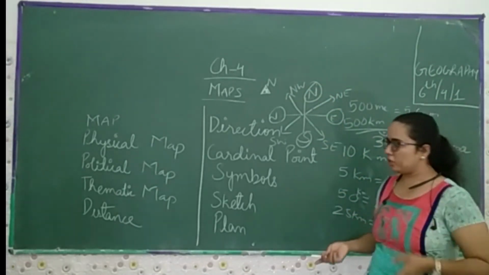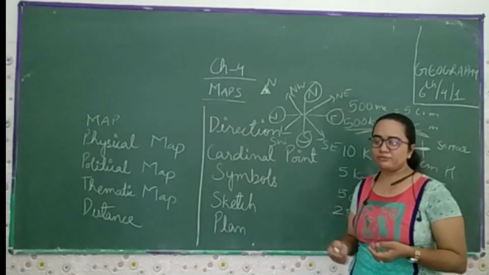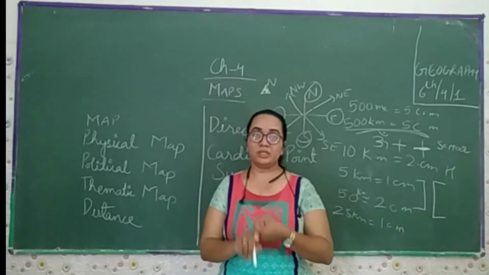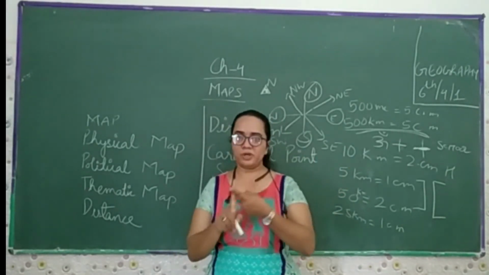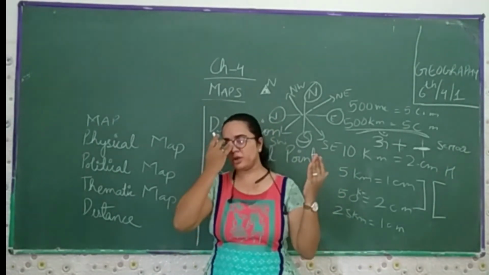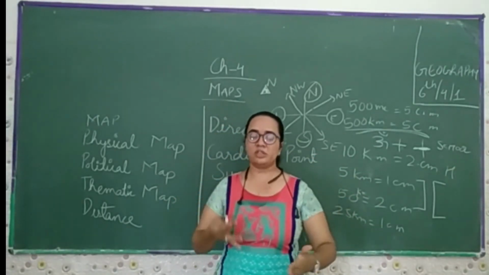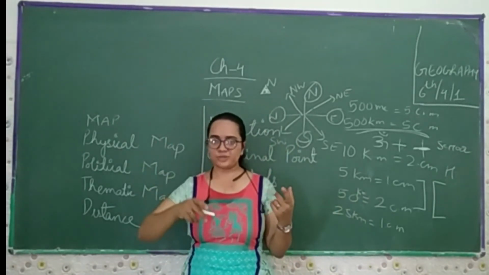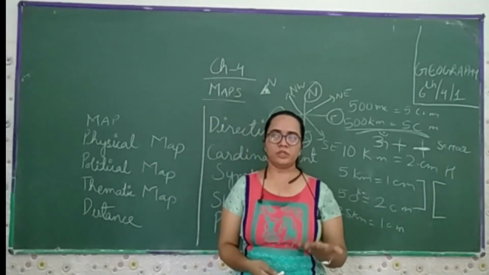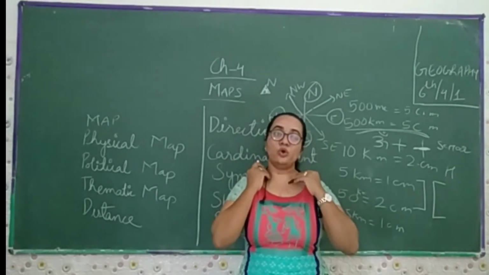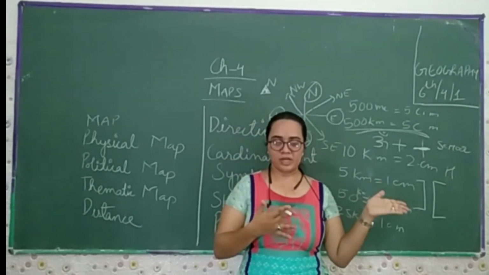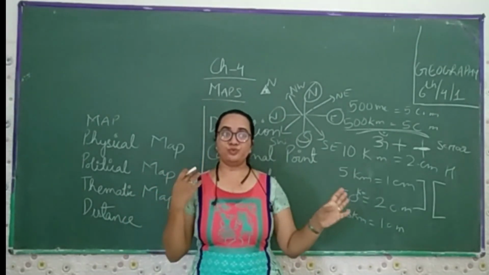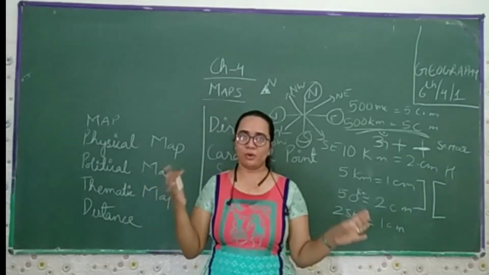Now to specify particular things, we make symbols. For the hospital we make a plus, for the temples we make the om, for the church we make a plus, for the mosque we make a dome type of structure, for the chhatris we make a chhatri, or you can say a cantaloupe. For the school we make S, for the post office PS, for the bank B, for the hotel H. For the international boundary, state boundary, and district boundary we make different types of lines.